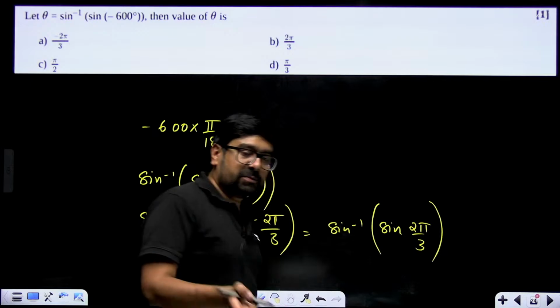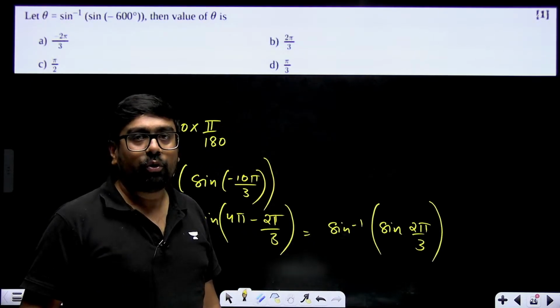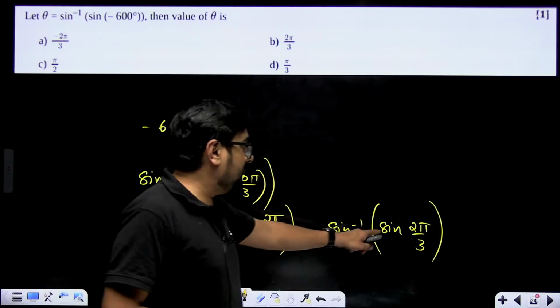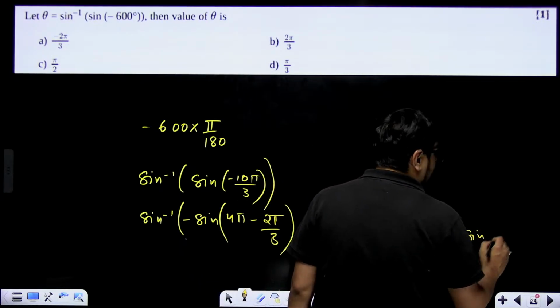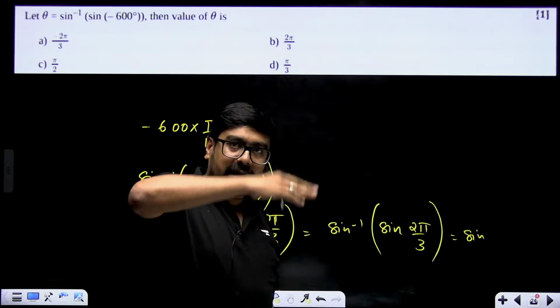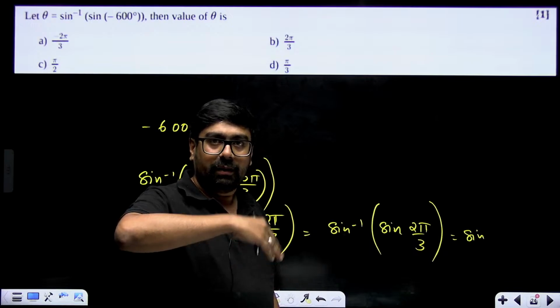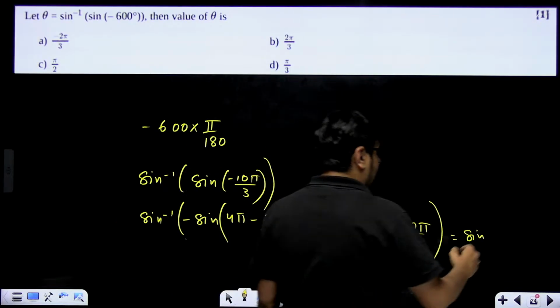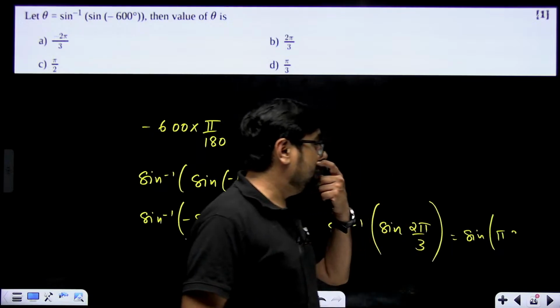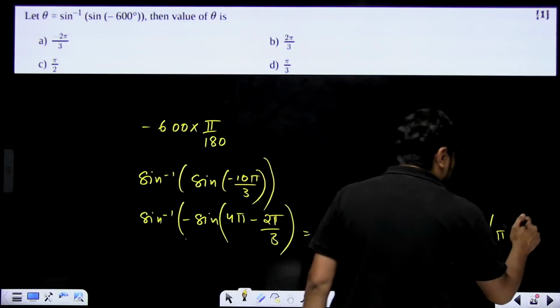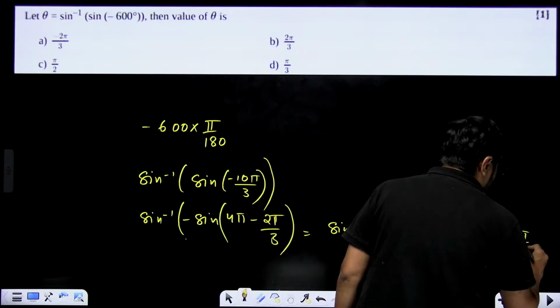Is 2 pi by 3 between minus pi by 2 to pi by 2? No. So we'll again subtract. What can we subtract it with? We can subtract with pi. 2 pi by 3 is greater than pi by 2 on this side. So we'll make it pi minus 2 pi by 3. We can write it as pi minus pi by 3.